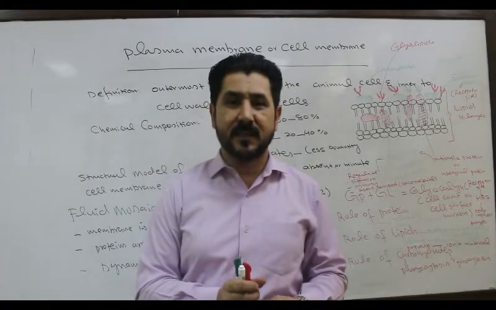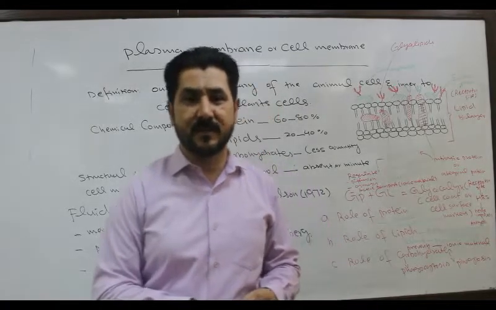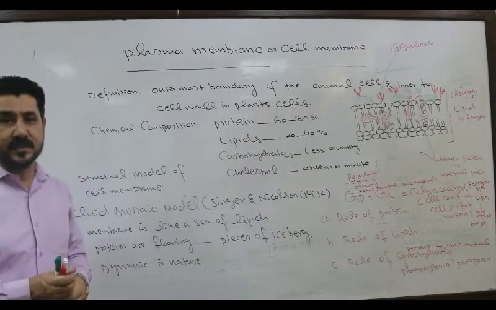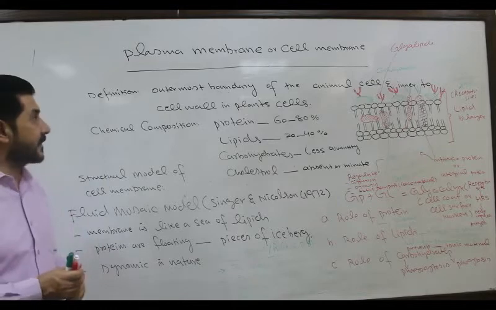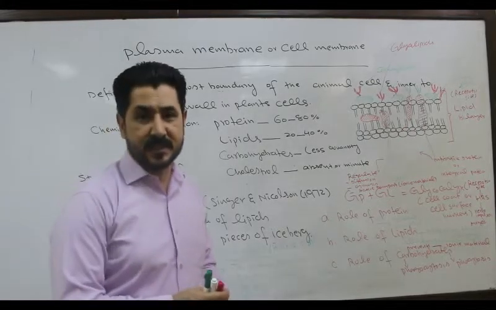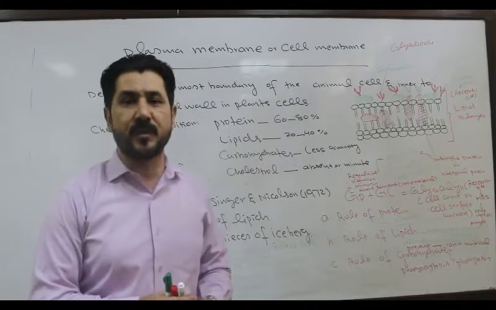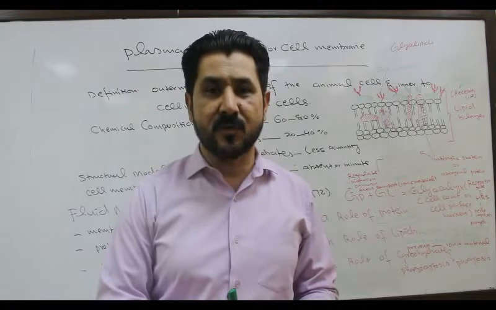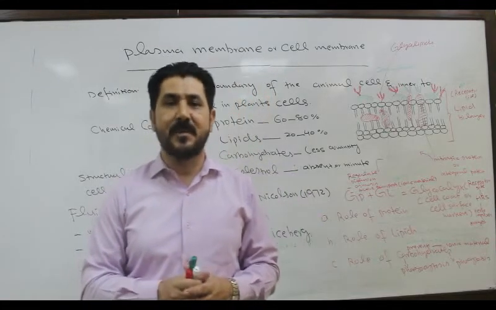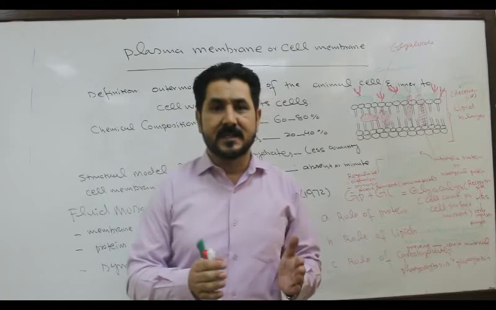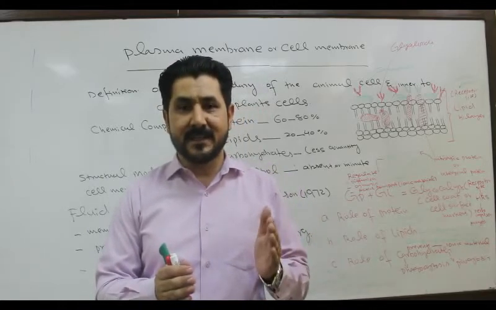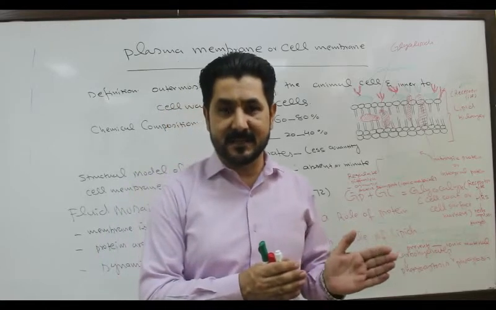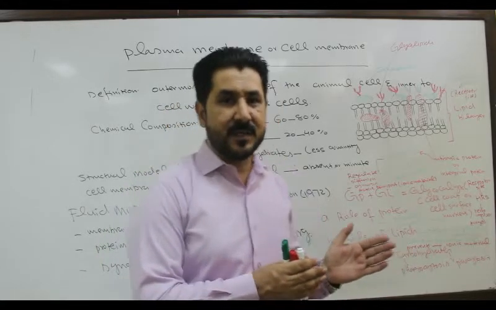Dear students, after the discussion of the cell wall, our next topic for discussion is plasma membrane or cell membrane. So what is the definition of plasma membrane or cell membrane? The outermost boundary of the animal cell. Cell membrane is the outermost boundary of the animal cell, but in the case of plant cell, this is the second-most boundary, because in the case of plant cell, cell wall is the exterior boundary, and beneath the cell wall, cell membrane is the second layer which covers the cell.